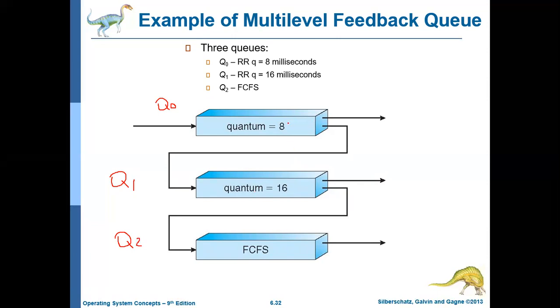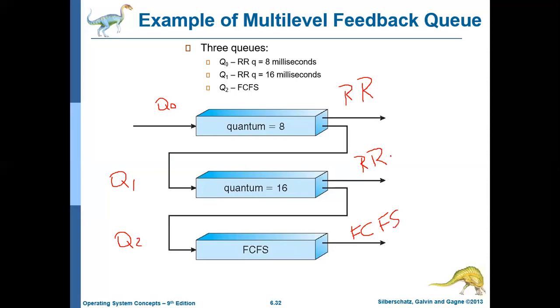Let us assume that Q0 follows the round robin scheduling algorithm, and Q1 also follows the round robin scheduling algorithm. Q2 follows the FCFS, first come first serve, scheduling algorithm.